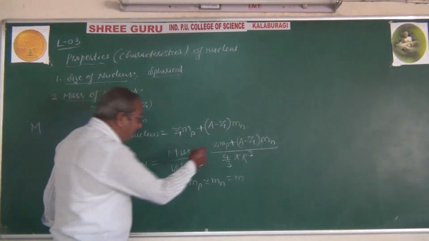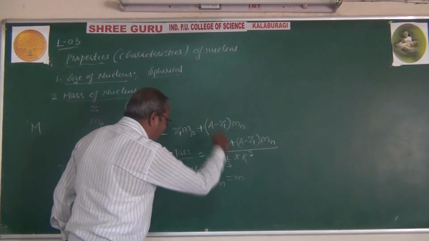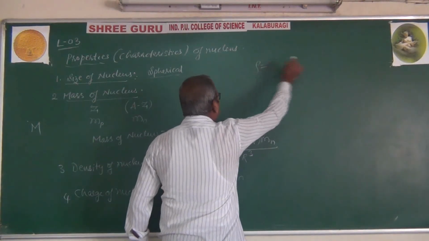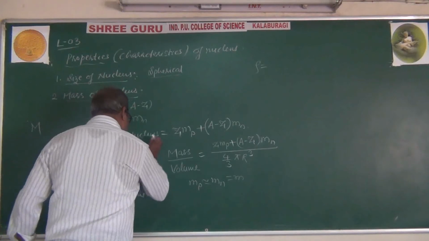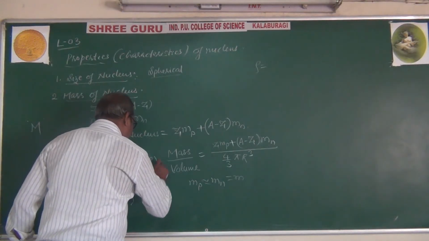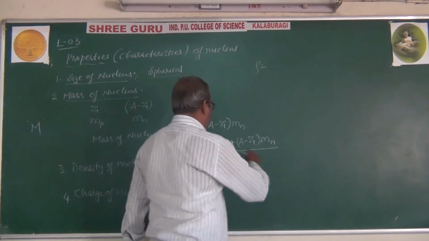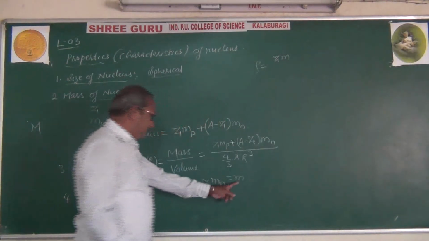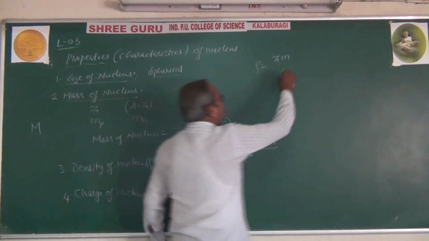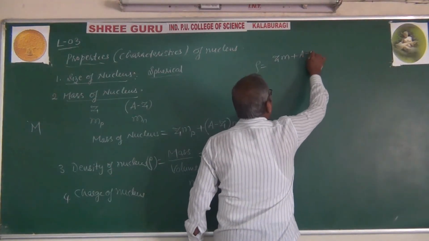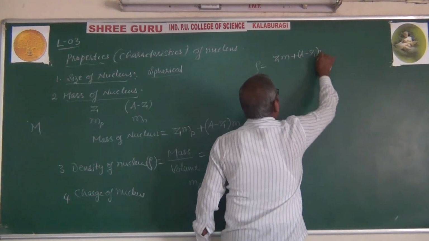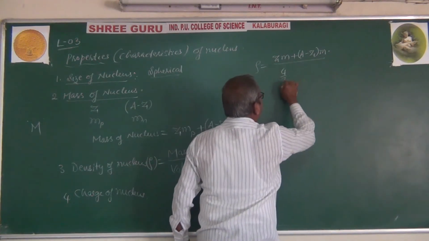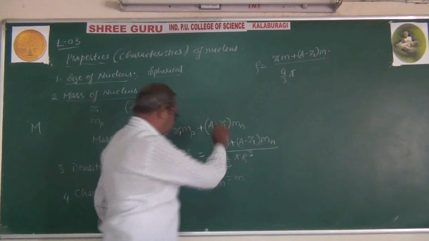Then density, which we represent by rho, equals Zm, since Mp becomes m, plus (A minus Z) into m, since Mn is m, divided by 4/3 pi r cube.